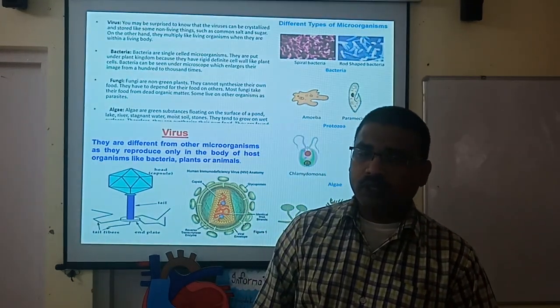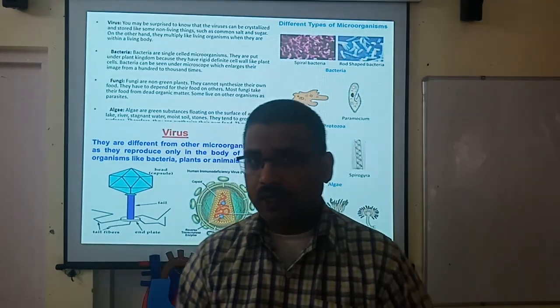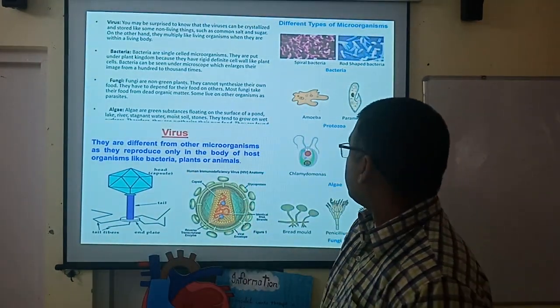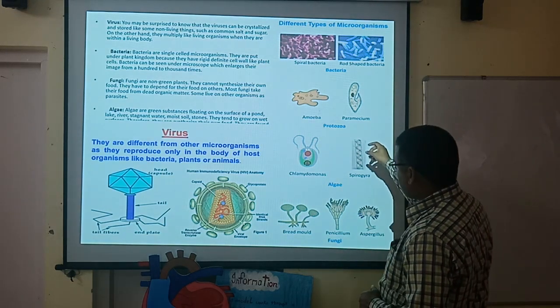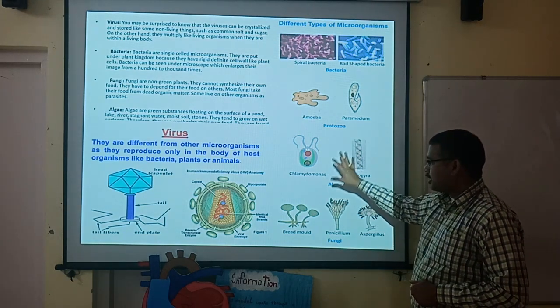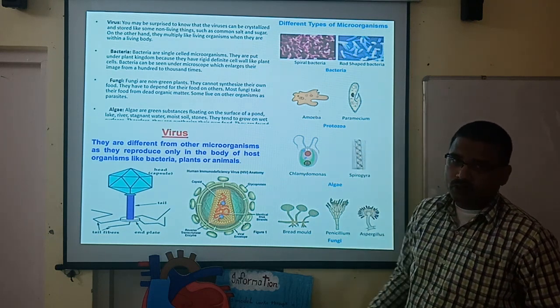They are used in different kinds of medicines as well as different materials. You can see all these pictures given here, and they are also mentioned in your book.